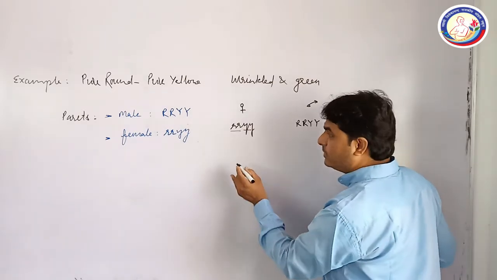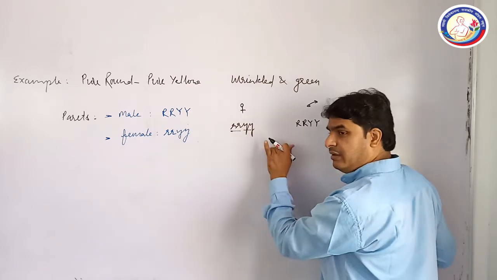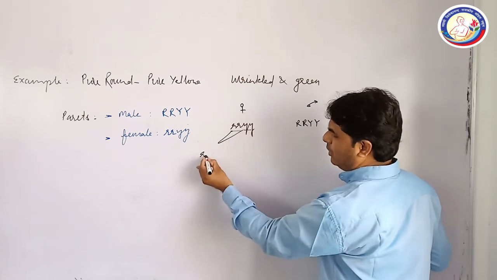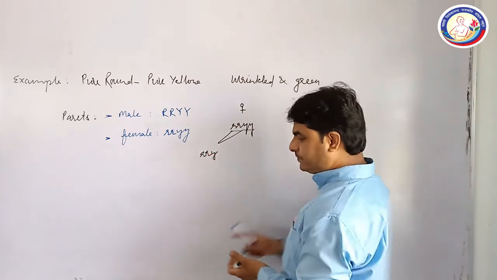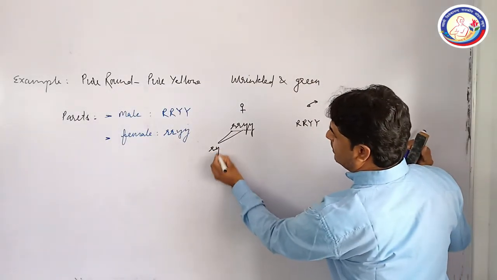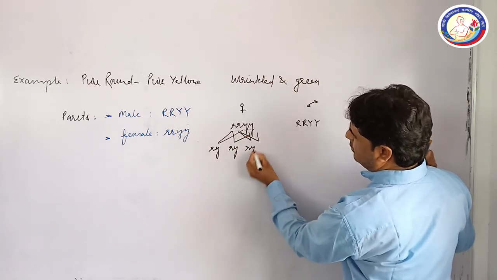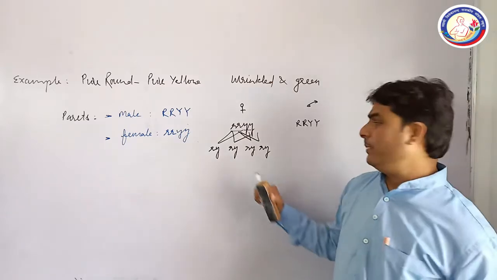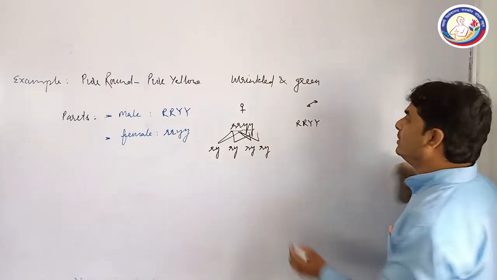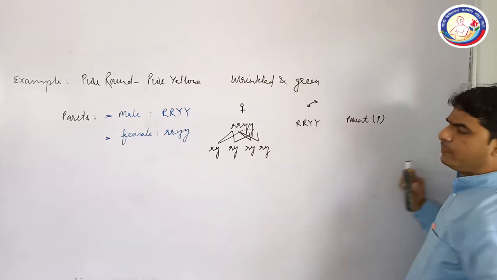So when we form the gametes, one allele is selected from one character along with another allele of the other character. So what will you see? This is the first allele, small r, small y. Similarly, again this is the new one. So there will be four gametes here, and all the gametes for the F1 generation will be similar. These are the parents of the first generation and it is shown by capital P.